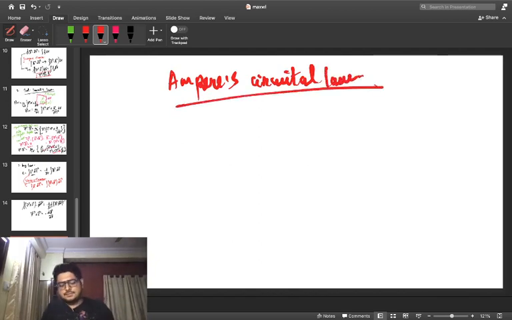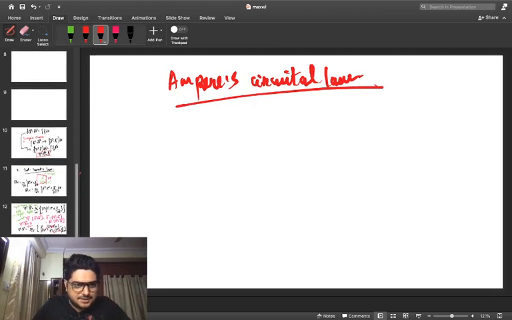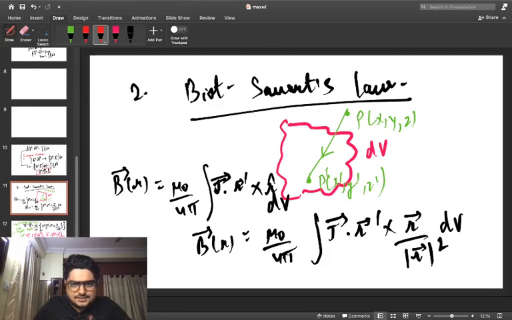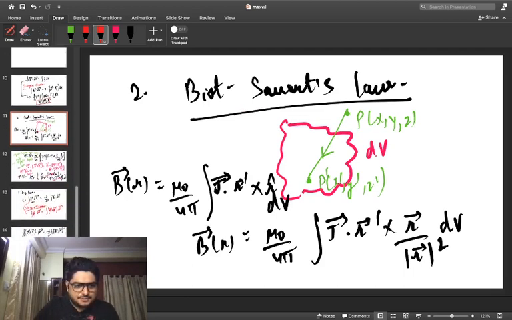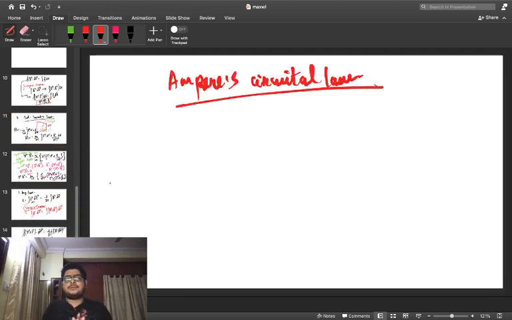Once again, it is a much better and more useful technique compared to this law for finding the magnetic field of any such object. But yes, once again it has its own limitations, and even a high school student knows quite well that Ampere's circuital law can only be applied for certain symmetric objects.